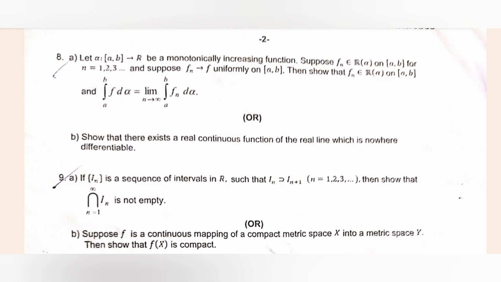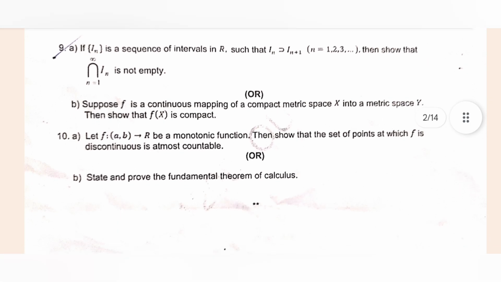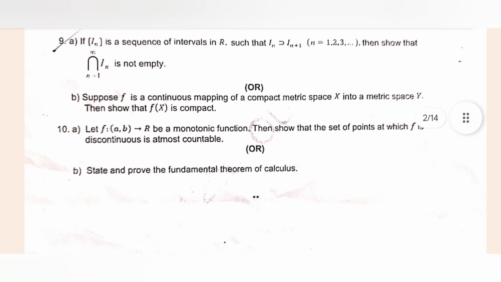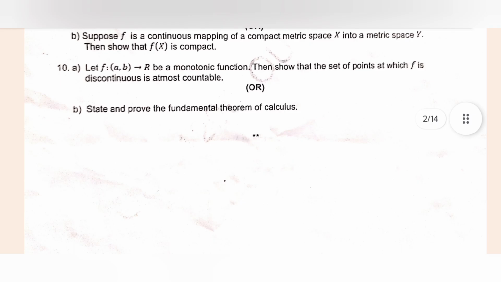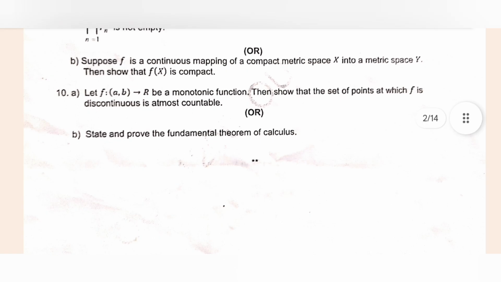This is also repeated in 2025, if you remember. And 9th B also is repeated in 2025. And if you see 10th B, here they have directly given: state and prove the fundamental theorem of calculus. But in the 2025 question paper, they mentioned the statement. Hope you have understood how the question paper pattern is set, and how they are framing the questions.